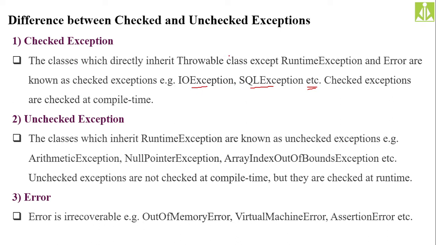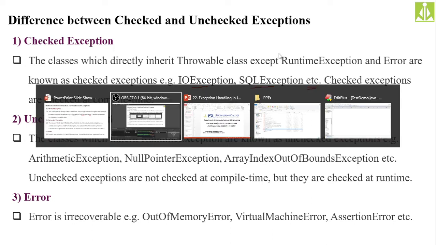So these checked exceptions, even though it is very difficult to handle them at the time of compilation, they get what we call the compiler notice at the time of compilation. Okay, they simply get the notice, or we can say they will be checked by the compiler at compile time. Okay, then we have the unchecked exception. The classes which inherit runtime exception are known as unchecked exceptions. Okay, so the classes which inherit the runtime exception.